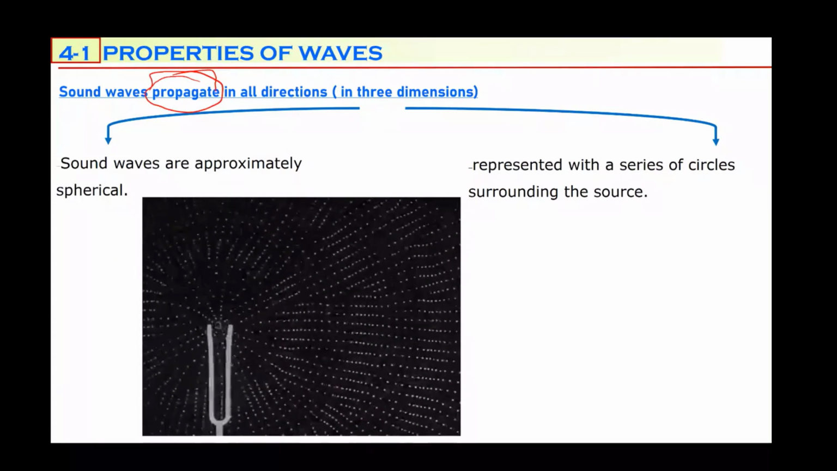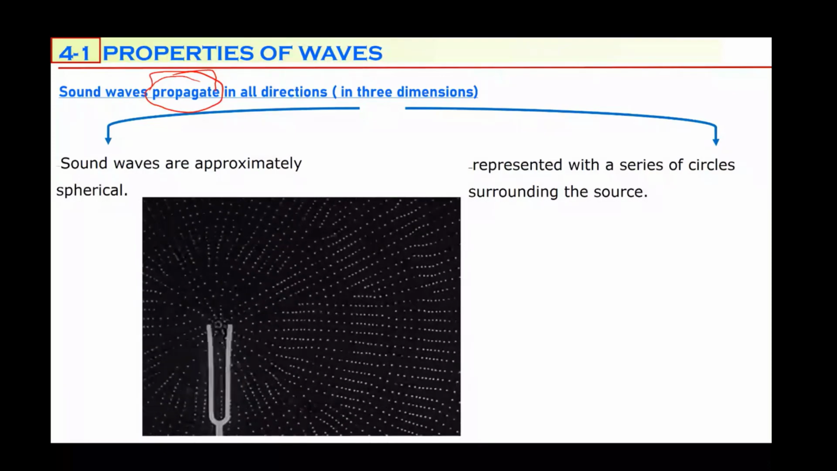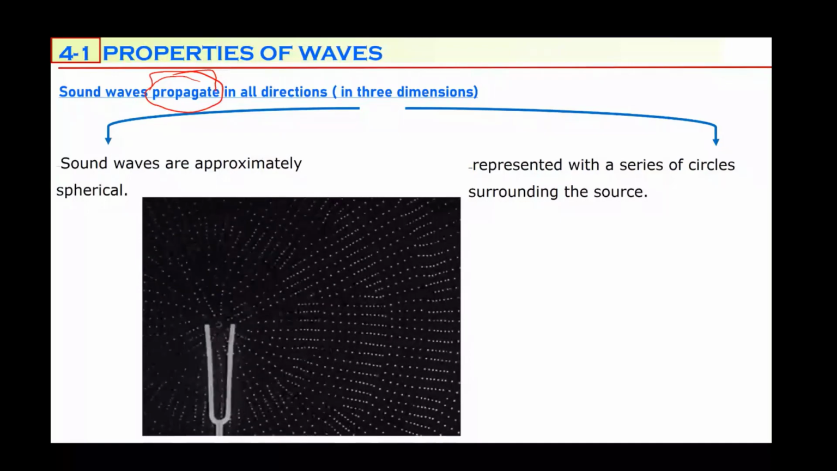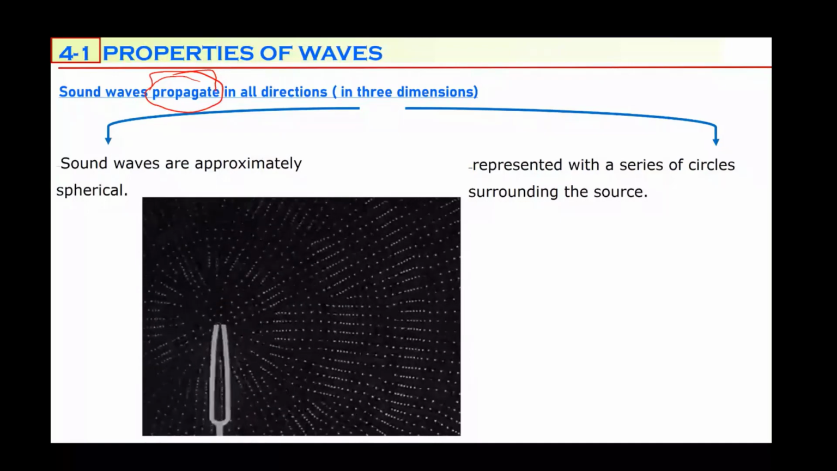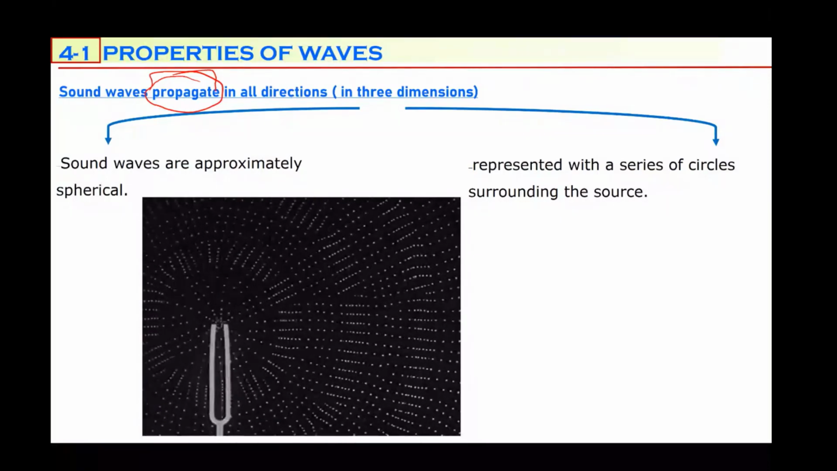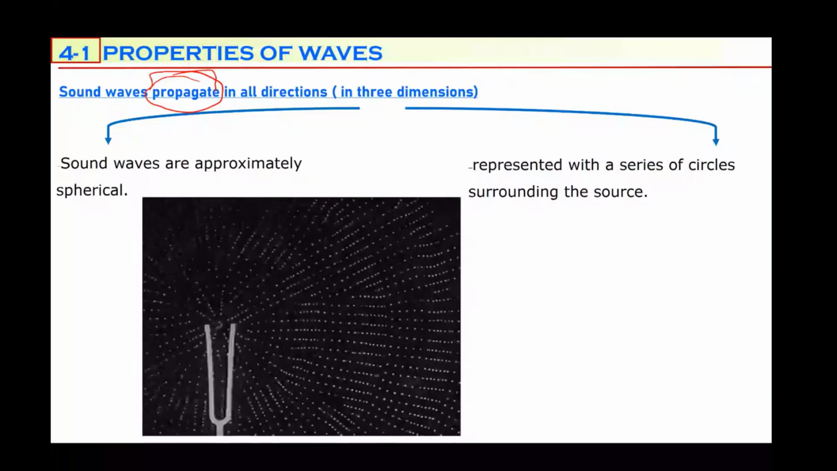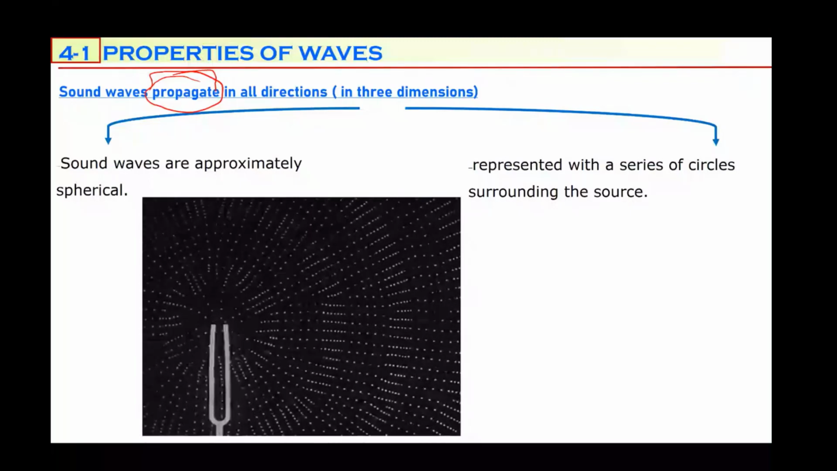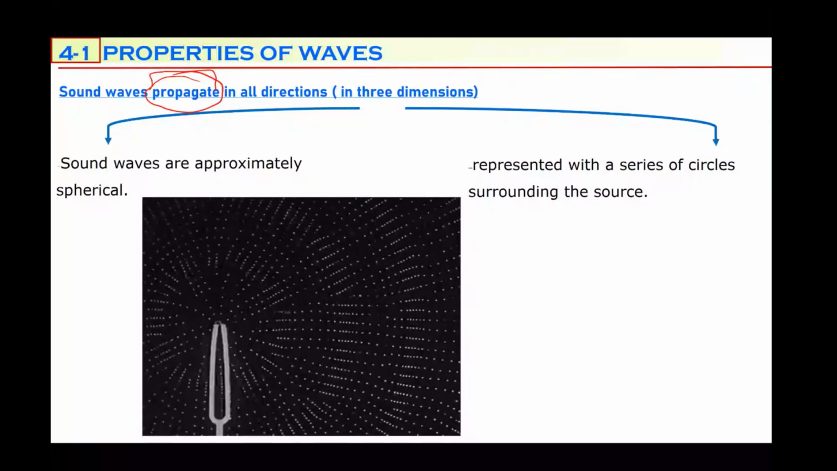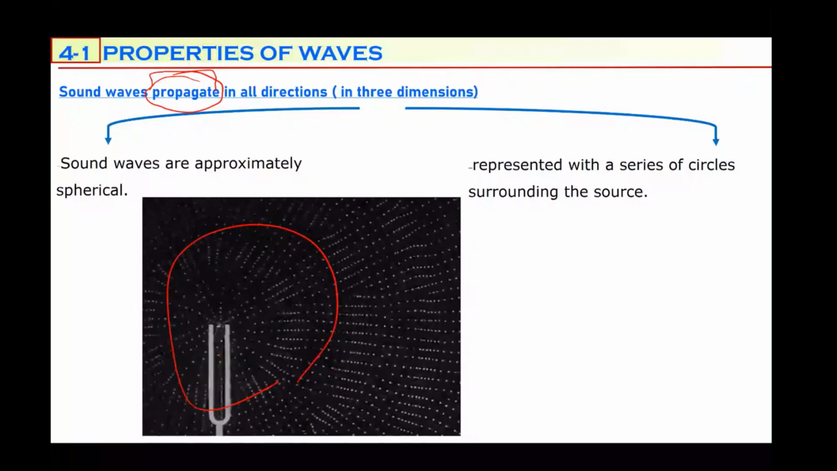Propagate means travels. Sound waves propagate in all directions, in three dimensions. That's why the motion of sound waves can be approximated as spherical. Maybe you see in the animation, in the simulation, that almost spheres are produced by the compressions. You see that these compressions are traveling in all directions. That's why they all make a sphere.